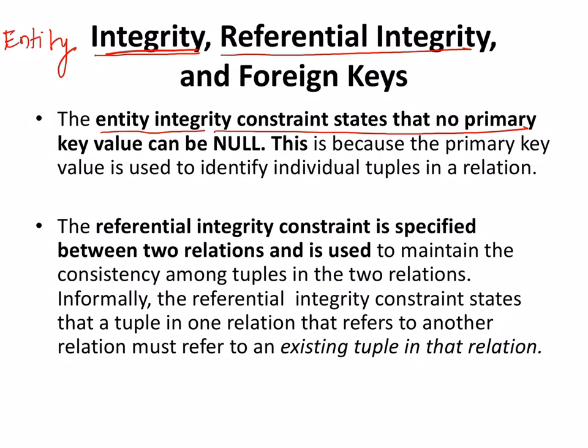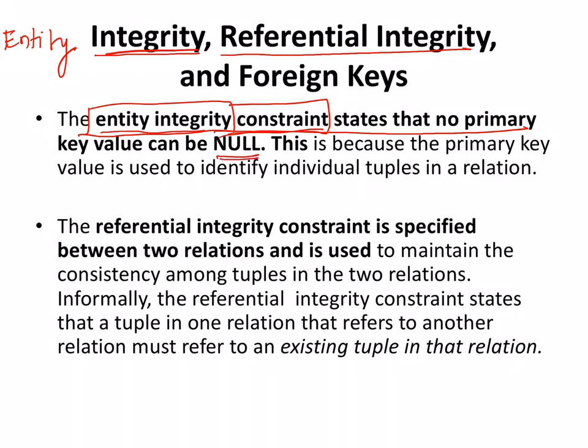There are a couple of rules regarding entity integrity and referential integrity. Entity integrity is a kind of constraint or rule. What does the rule state? It says that no primary key can have null values.